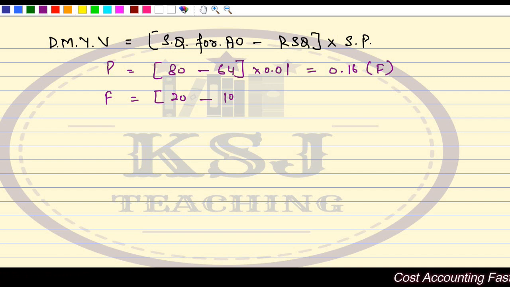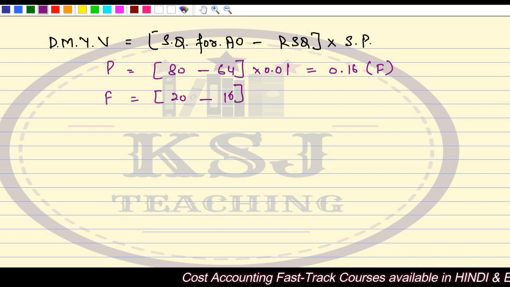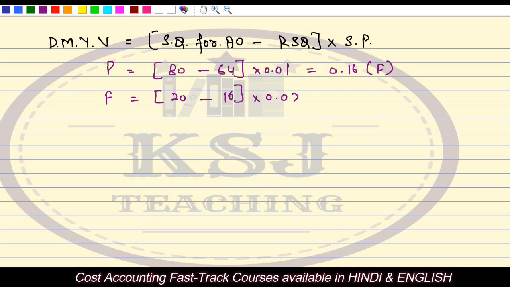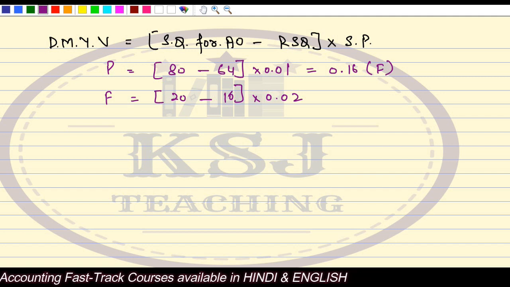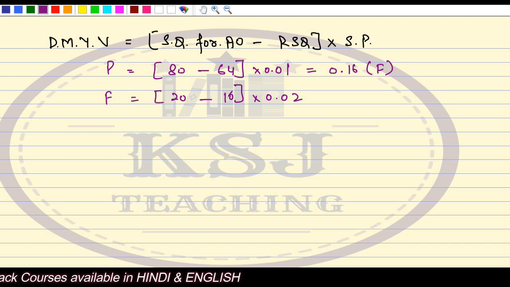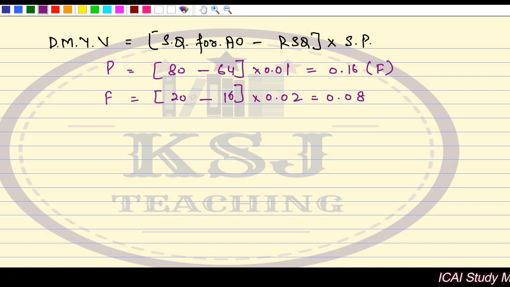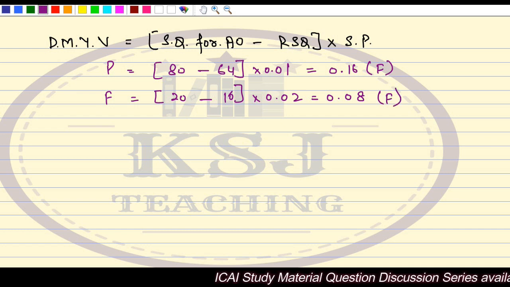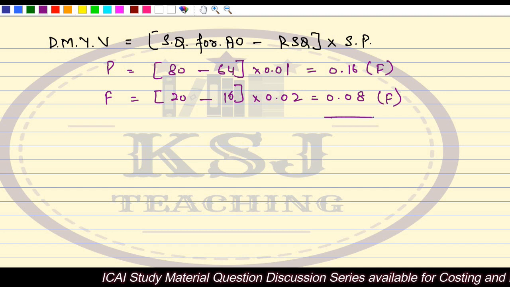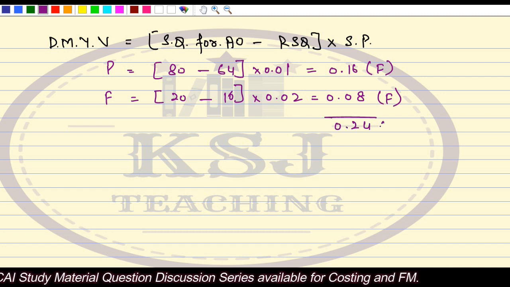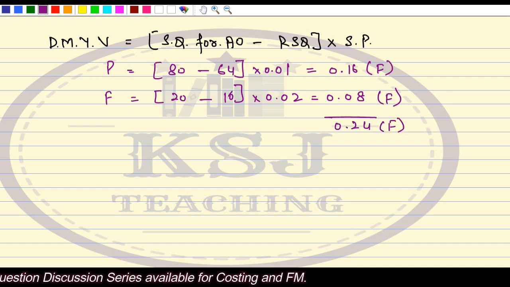How much of flour? 20 minus 16, right? Multiplied by 0.02. So 20 minus 16 multiplied by 0.02, that comes to 0.08. Again favorable, right? Plus 0.16. So total is 0.24 favorable.